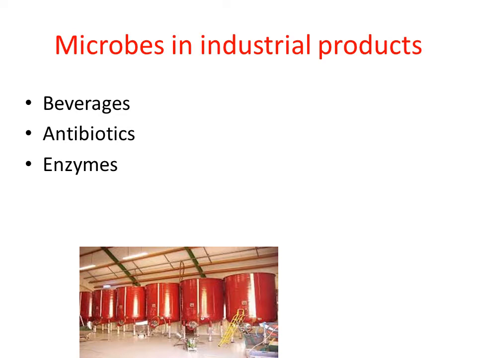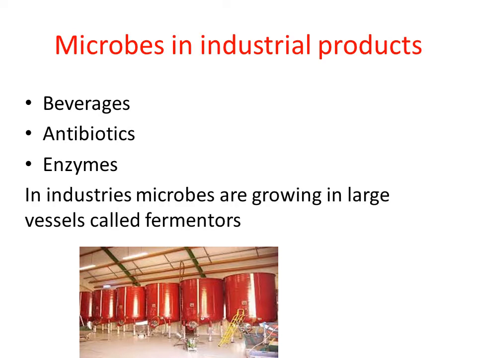Clear? When we are talking about large scale production, obviously we need some facilities in the industry, right? Large containers are used in the industry for producing the products. Those large containers are named fermenters. This is very important here. Fermenters are nothing but the large vessels used in the industry to grow microorganisms, right? This is one common terminology you have to remember when you come to industrial products, right?